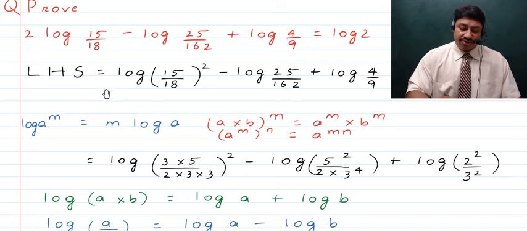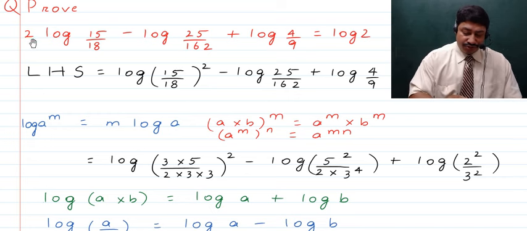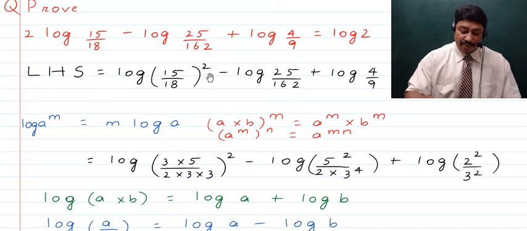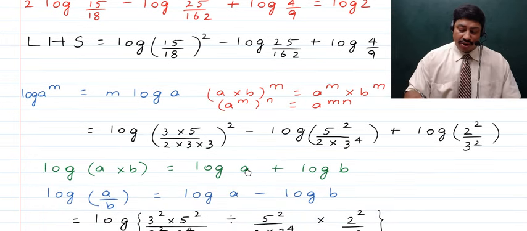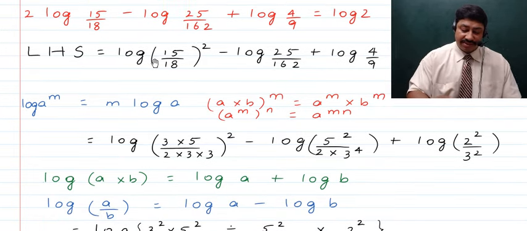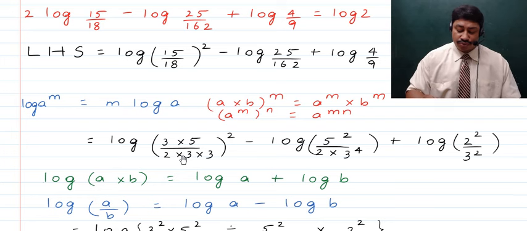So here children, the first thing that we can do is, as we know that if we have some log of a raised to the power m, then that becomes equal to m times log of a. As such here, this 2 should be the power of 15 upon 18 that has been written here. Next, we now talk about writing all of these numbers in terms of their prime factors. So 15 becomes 3 into 5, 18 becomes 9 into 2, that is 2 into 3 into 3.